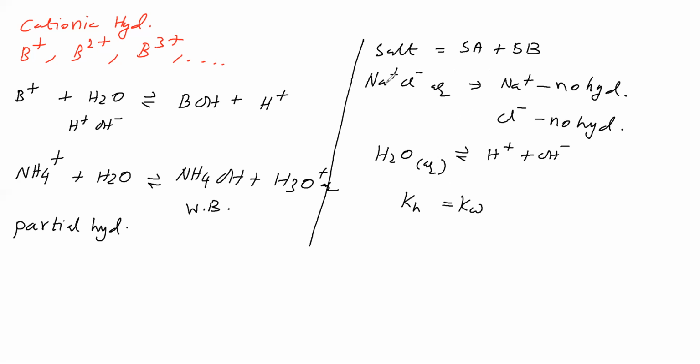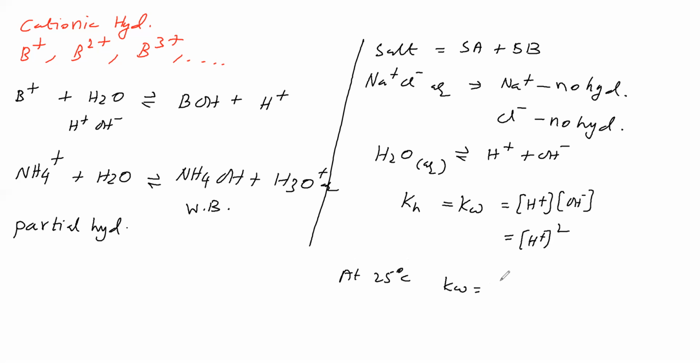For this salt solution, the hydrolysis constant Kh is equal to Kw, because only this equilibrium is possible. Kw is equal to the concentration of H plus times the concentration of OH minus. These concentrations are equal, so at 25 degrees Celsius we can say H plus squared.